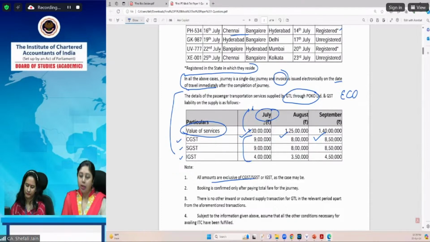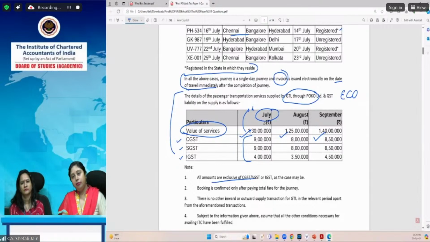Okay. Now here, what are the services which GTL is providing? GTL is providing the services of transportation of passengers through an electronic commerce operator, by omnibus. Earlier, there was a provision that the service of transportation of passengers through maxi cab, motor cab, and including omnibus also, they were notified under section 9(5). That means the ECO will pay tax in such a case.